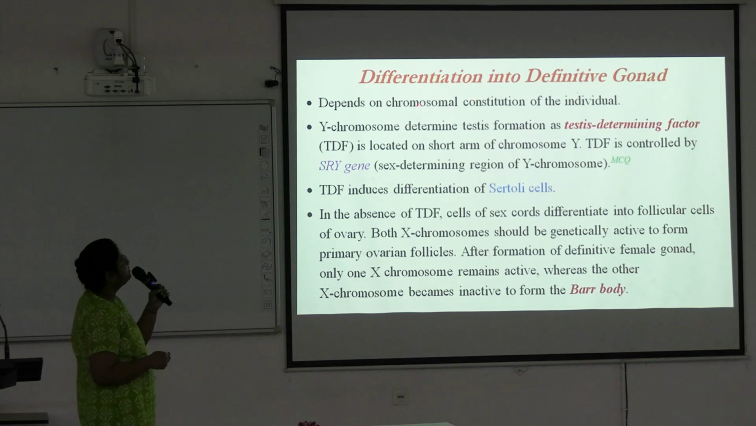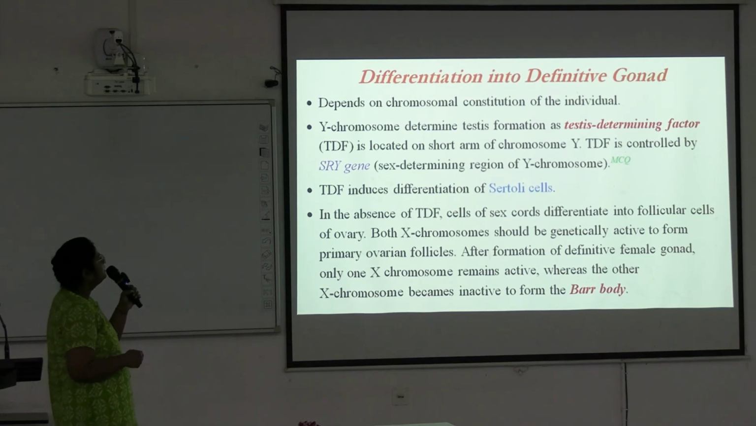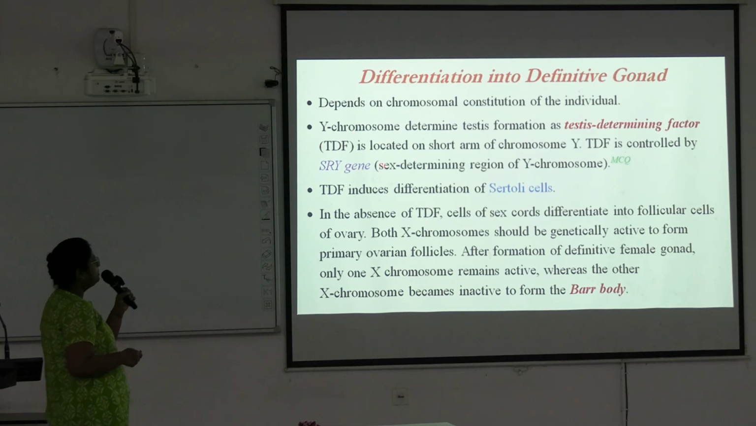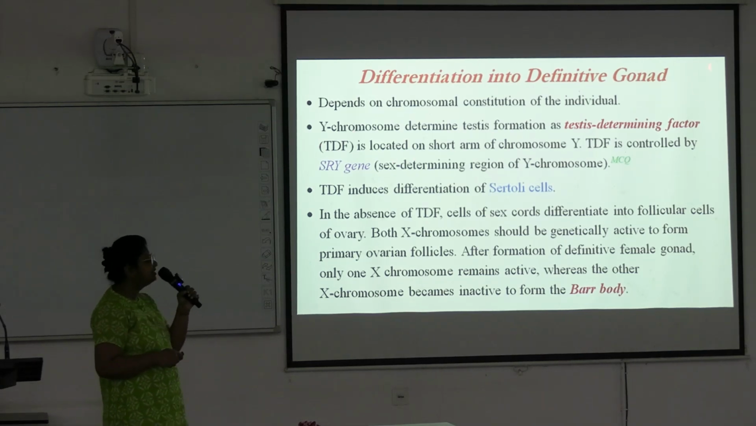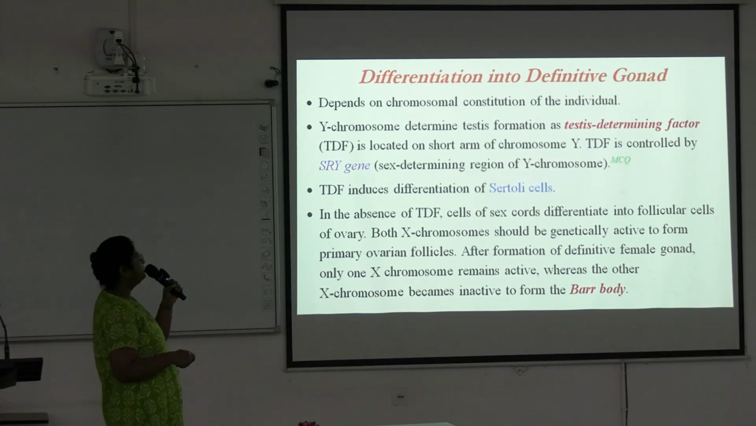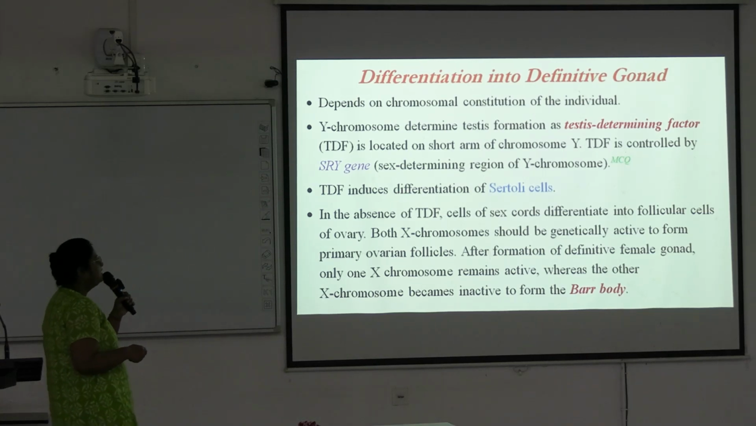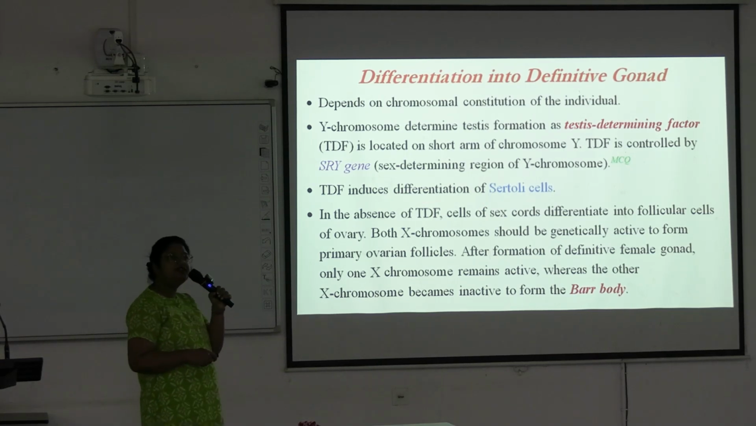Depending on the chromosomal constitution of the individual, in male there will be a Y chromosome and in female there will be an X chromosome. According to that, the gonads will be developed. The Y chromosome determines testis formation, as the testis determining factor or TDF gene is located on the short arm of chromosome Y, and TDF is controlled by the SRY gene. The SRY gene is the sex determining region of the Y chromosome. TDF induces differentiation of the Sertoli cells.